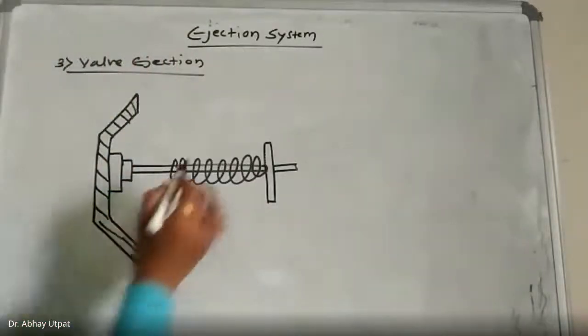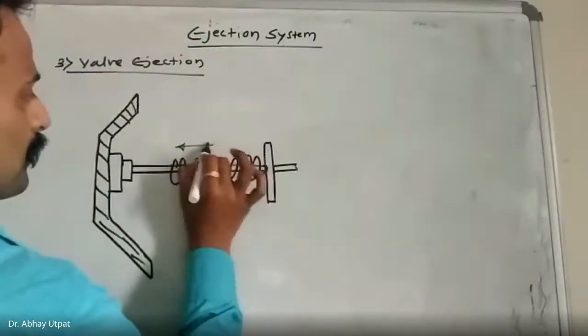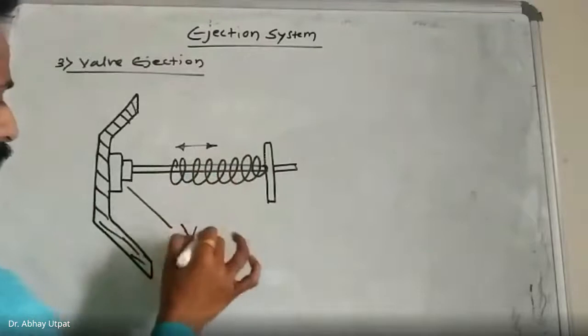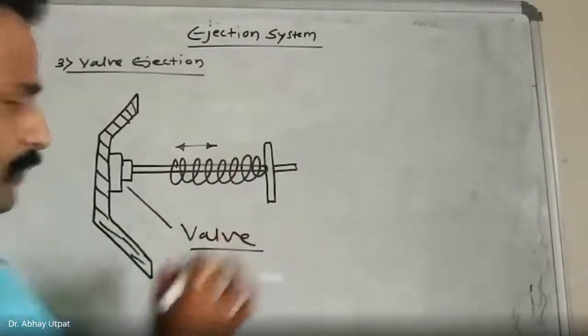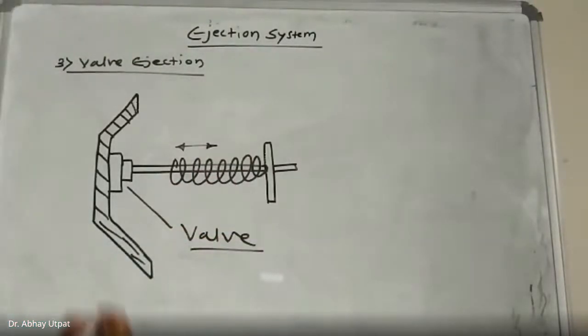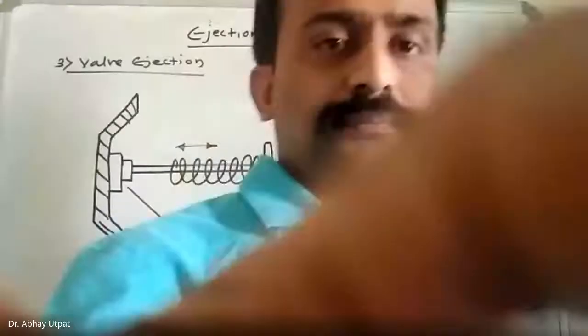This is a spring, and this is a wall, and this is a product. Draw this figure.